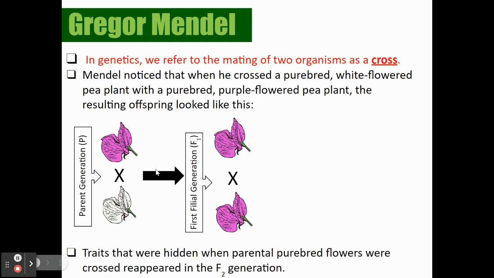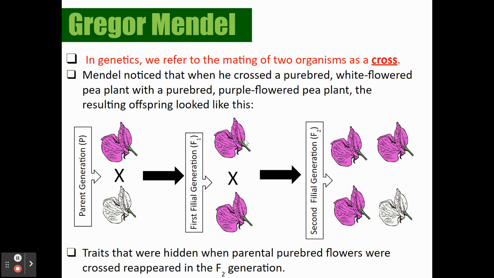He crossed these guys, fertilized them, and then they produce the F1 generation, which is these right here. So notice how these flowers are both purple. Then he crossed these flowers and he got this. So we're looking at our F2 generation, and you can see that 3 out of the 4 flowers are purple and 1 of them is white.